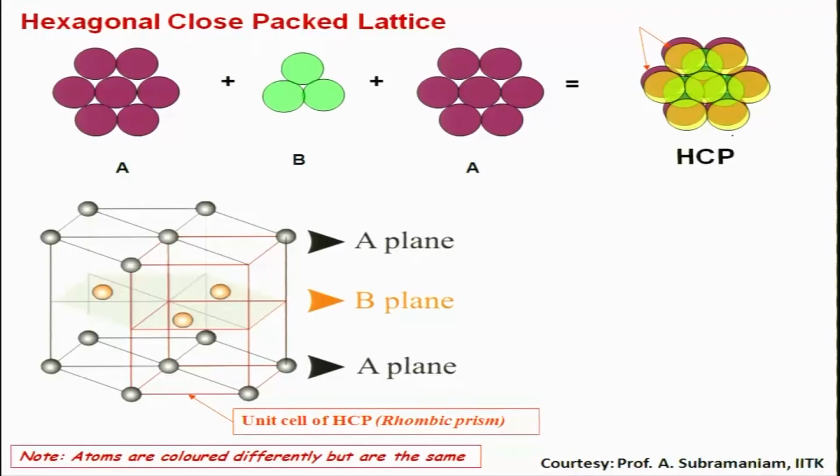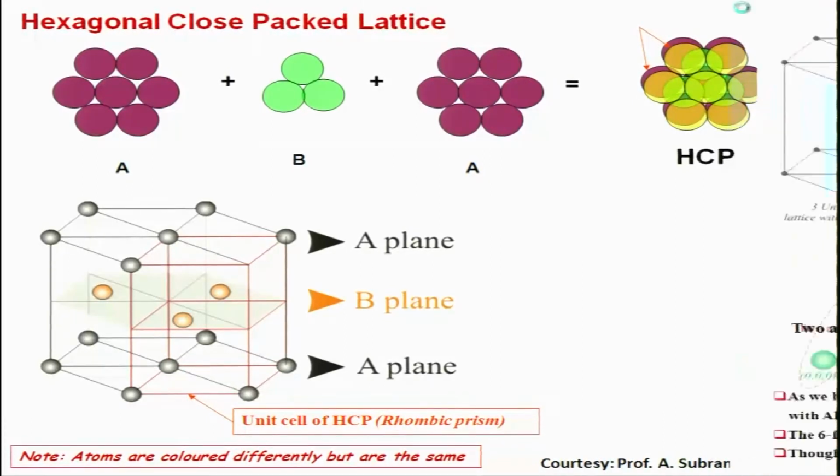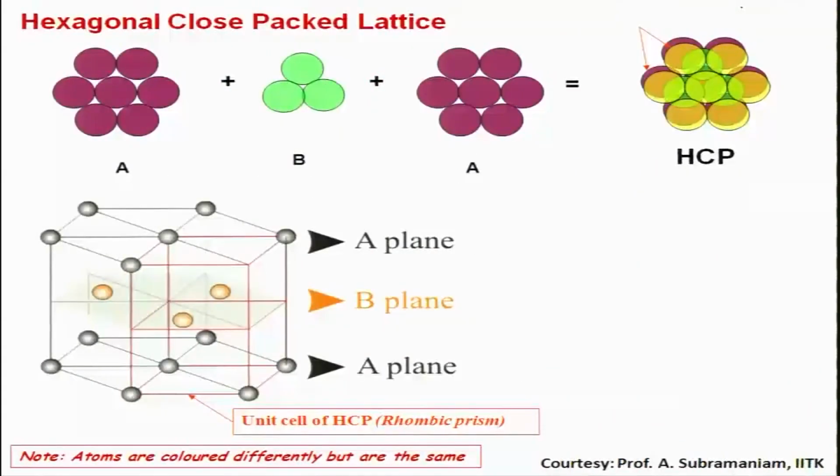Okay. So this is my A layer, these are B layers, and this is again A layer, basically on top of each other. Crystallographically you will see it like this. You have A plane, you have B plane, and you have A plane again. So this is basically the hexagonal close packed crystal unit cell.